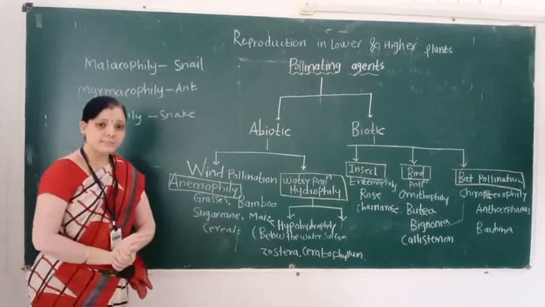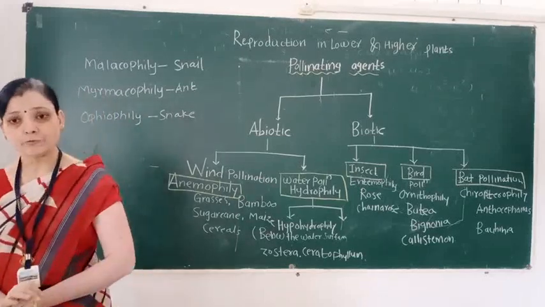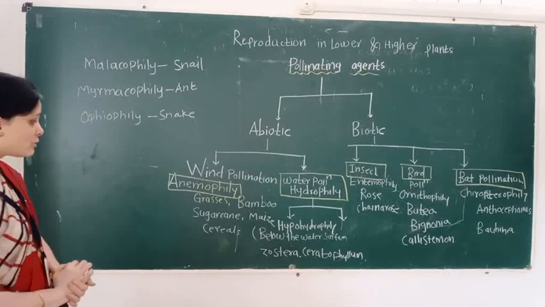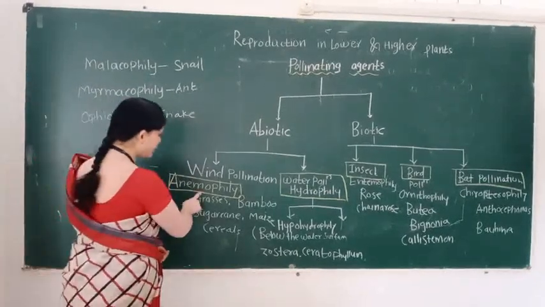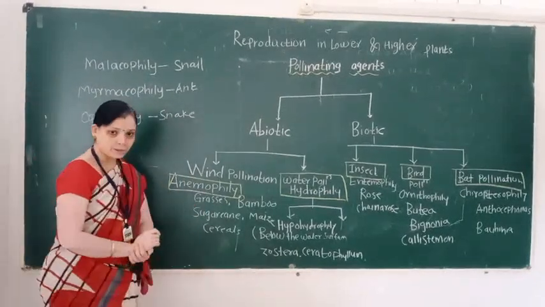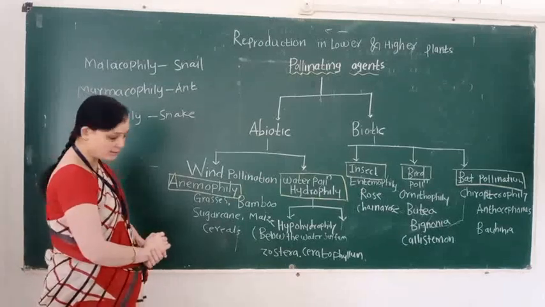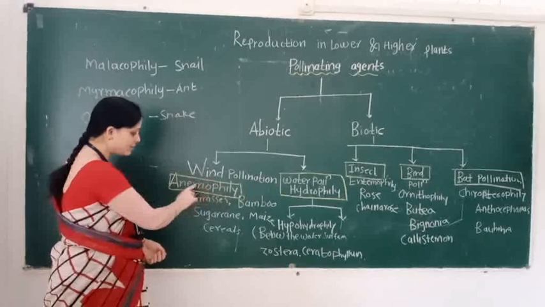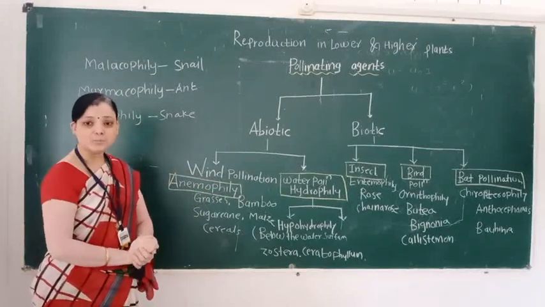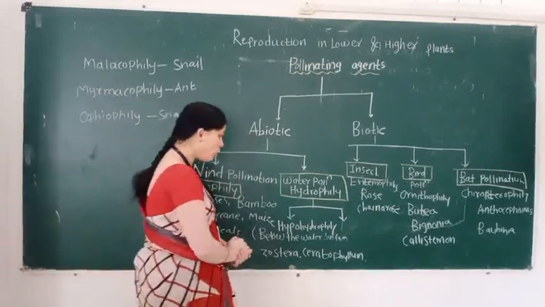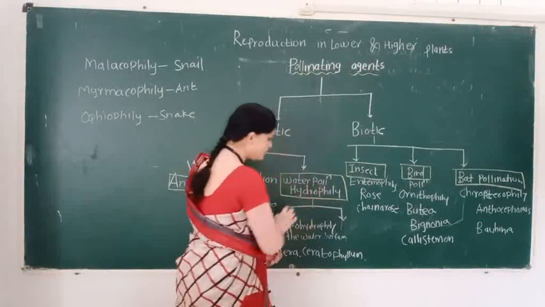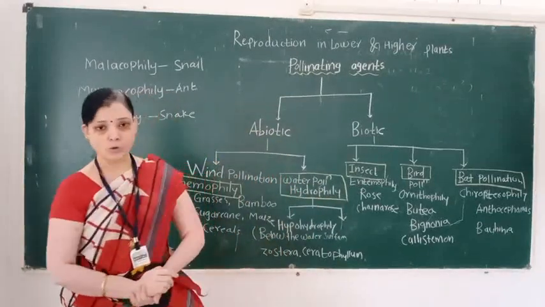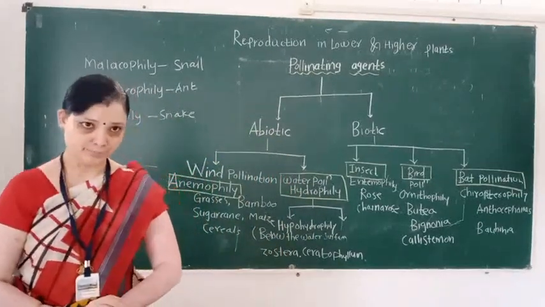The scientific term for wind pollination is anemophily, and water pollination is also called hydrophily.